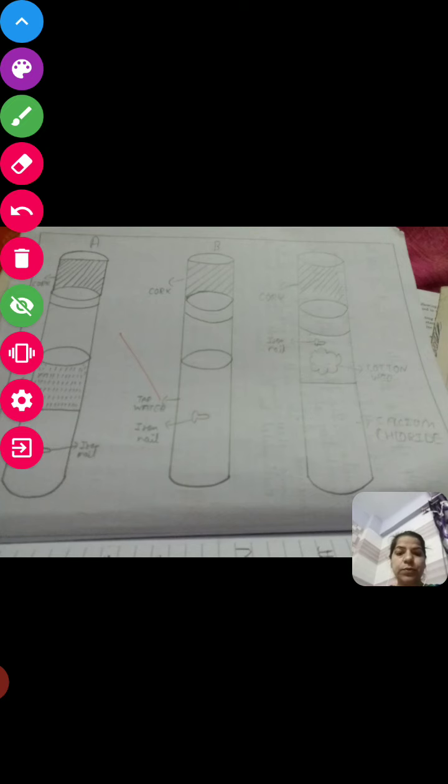Next, in test tube 3 we have to put some calcium chloride. कैल्शियम क्लोराइड जैसे ही आपने उसके अंदर रखा टेस्ट ट्यूब में, एंड देन यू हैव टू अगेन कॉर्क इट. दैट मीन्स तीनों के तीनों टेस्ट ट्यूब को हमने कॉर्क से पैक कर लिया. In first test tube we have put boiled water. In second test tube we put tap water, and in third test tube we are putting calcium chloride with nails.